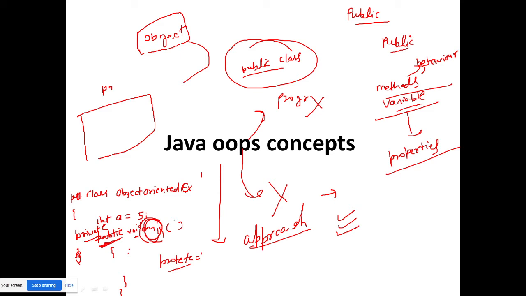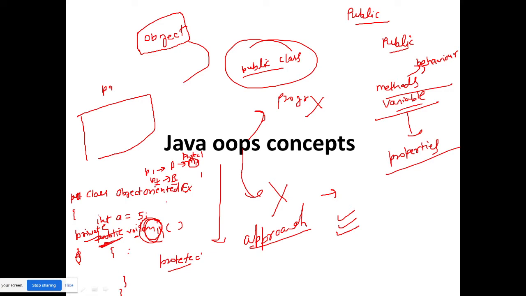But if outside of the package there is another class, say there are two packages p1 and p2, and inside p1 you have class a, and inside p2 you have class b, and in p1 the method m1 is protected, and you want to use m1 inside class b, then you have to perform inheritance, you have to inherit that class.